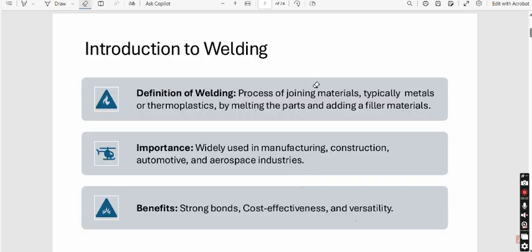So what is welding? That is a general question which comes to our mind. From the definition itself, you can see it is a process of joining materials, typically metals or thermoplastics, by melting the parts and adding a filler material. It is widely used in manufacturing, construction, automotive and aerospace industries. Benefits would be strong bonds, cost effectiveness and versatility. That means we can use welding joints for many purposes.